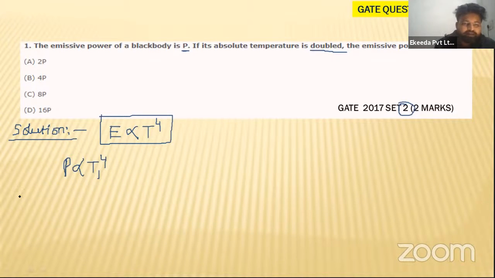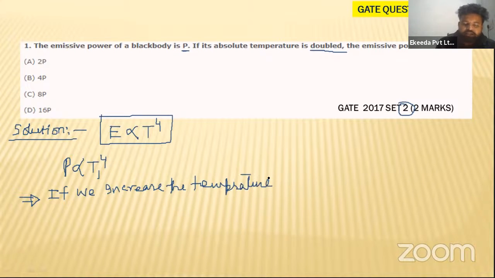If we increase the temperature 2 times, what will be the final temperature? The final temperature T2 will become equal to twice of T1, my dear students. Yes or no? Yes.